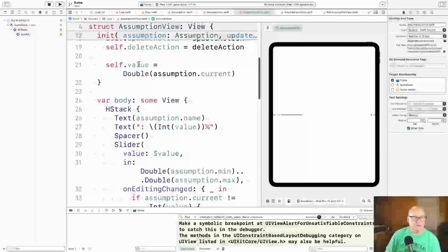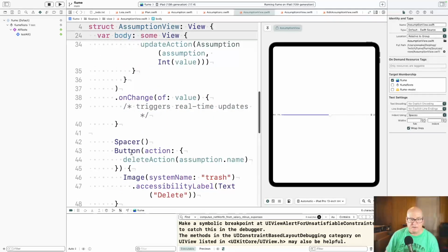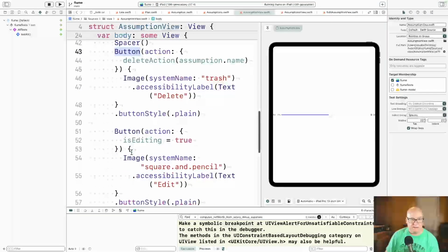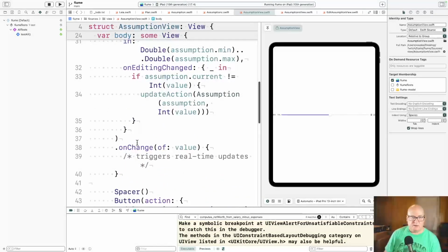Okay, so we save those fields, and then it's just these pieces. There's the name, like ROI. There's the value of the field, and there's a slider. It's active, and then the trash can. Down here are the delete button and the editing button. Pretty straightforward.